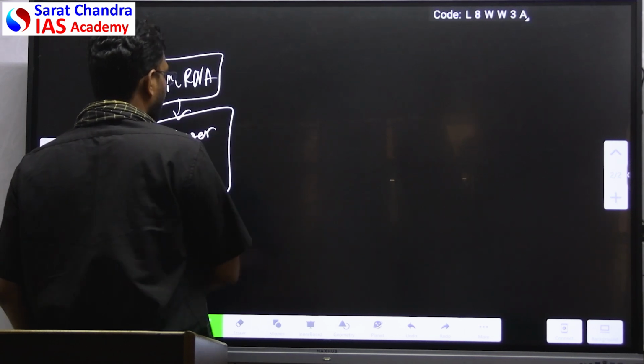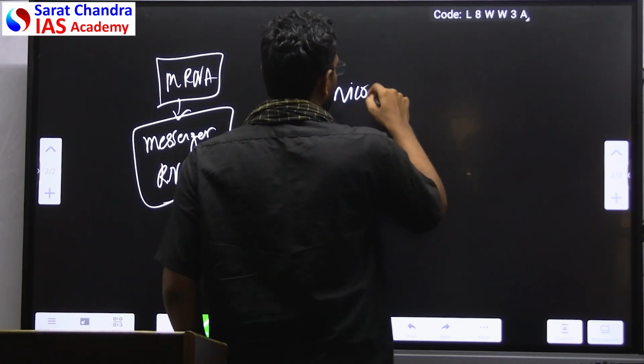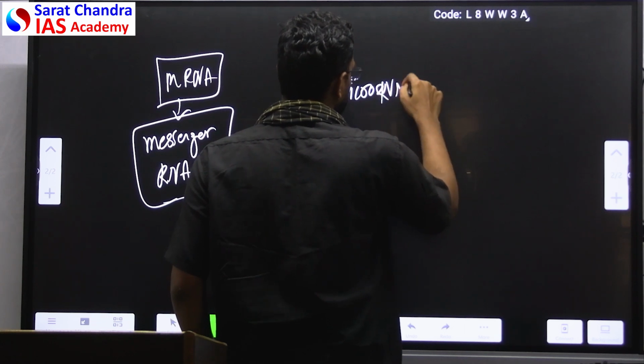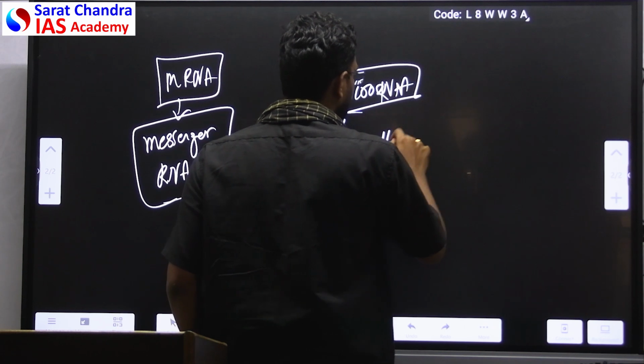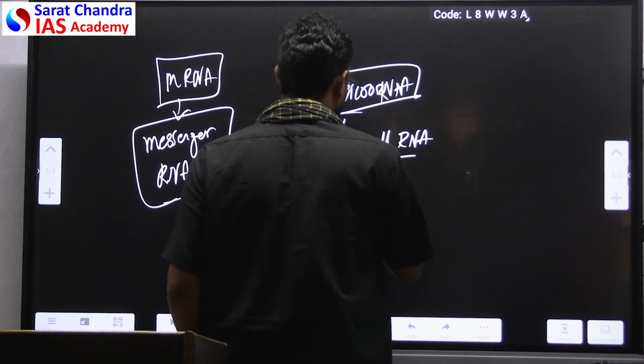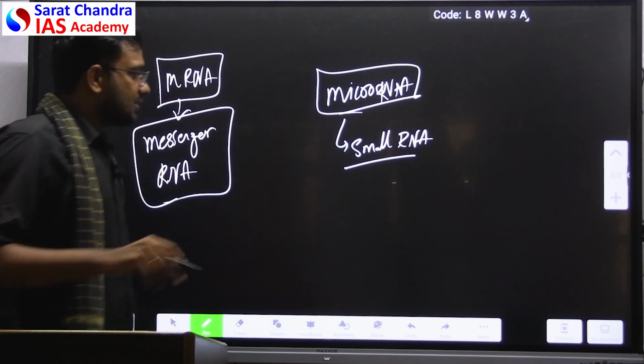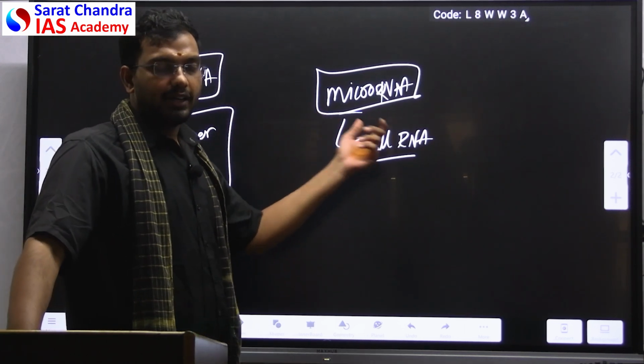This is a different type of RNA compared to microRNA. MicroRNA is just a small RNA. This is not a messenger RNA. This is just a small part of RNA.